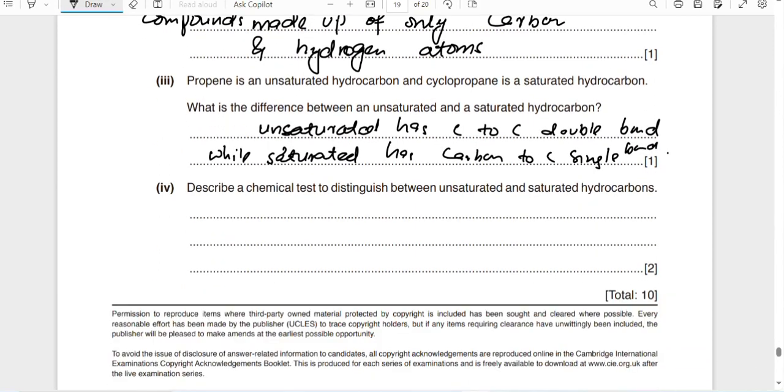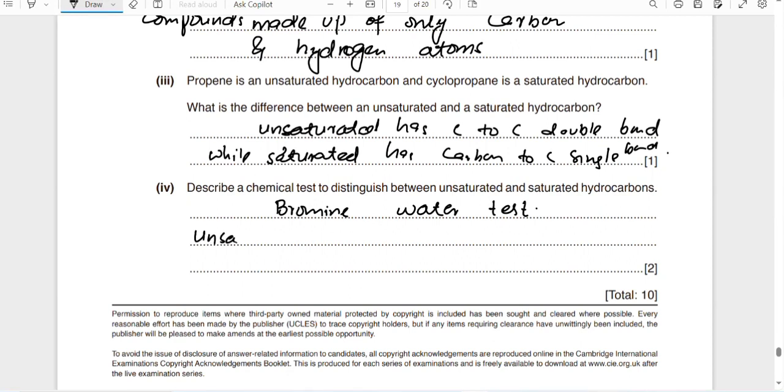Describe the chemical test to distinguish between them. We call it the bromine water test. Okay, so what happens?